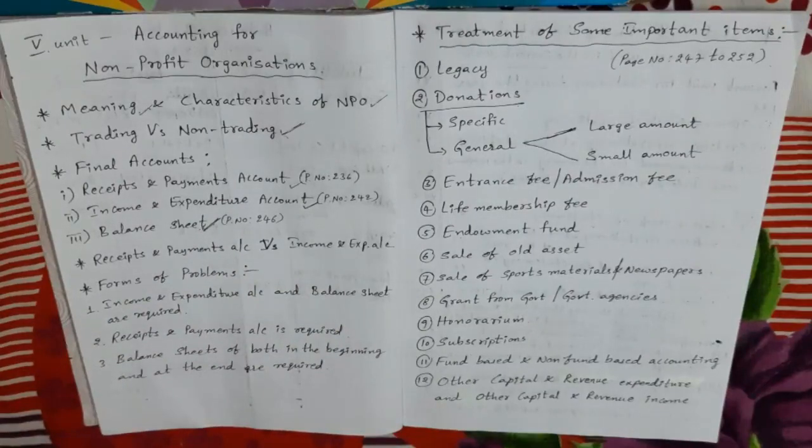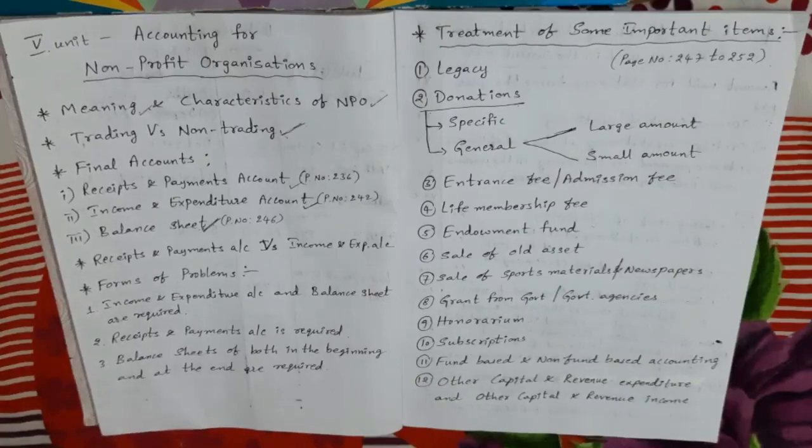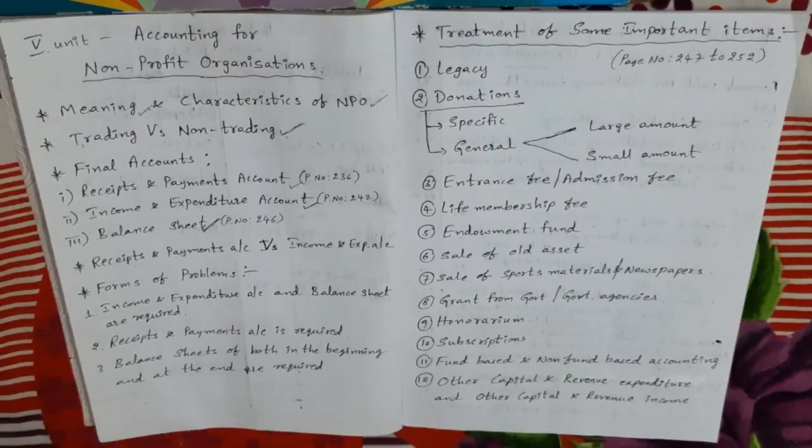The balance sheet shows the financial position, that means assets and liabilities, at the end of the accounting period.